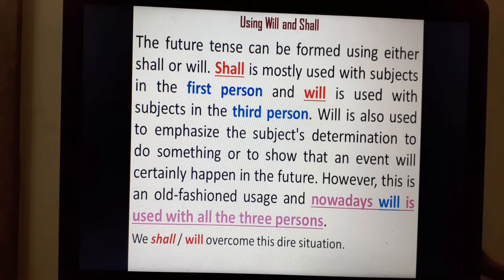We shall overcome this dire situation. We may also write like this: we will overcome this dire situation. Another sentence: they will meet the target before time.